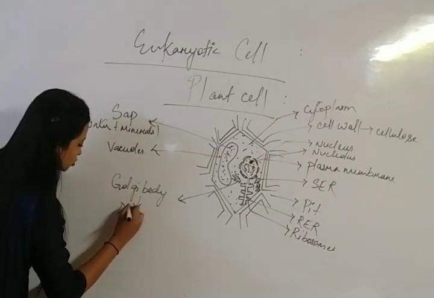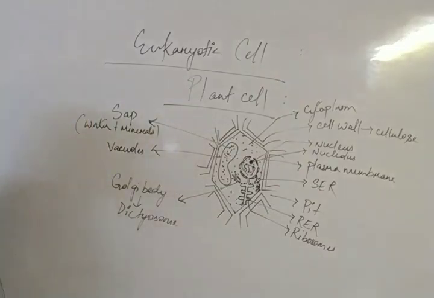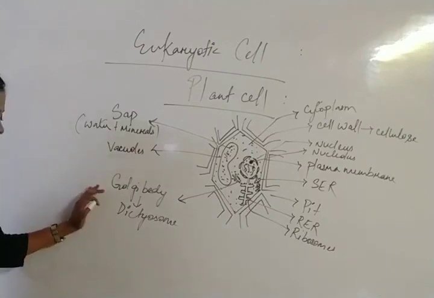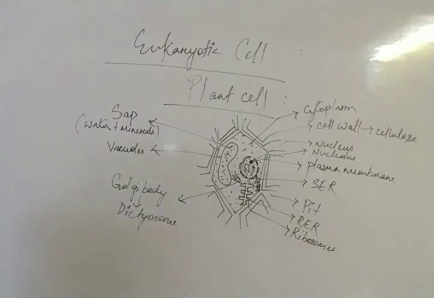In plant cell it is also known as dictyosome. Okay, don't get confused. In books, if dictyosome is written, that means it is Golgi complex. Clear? It is in plant cell, not in animal cell. In animal cell it is known as Golgi complex only, but in plant cell it is known as dictyosome. Clear?